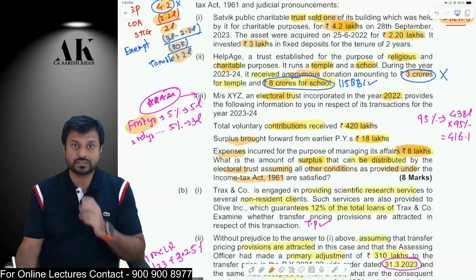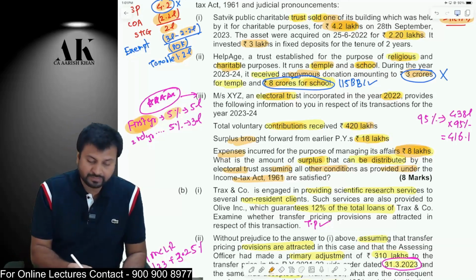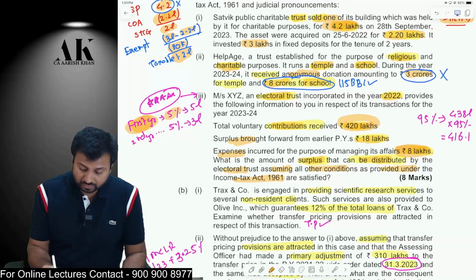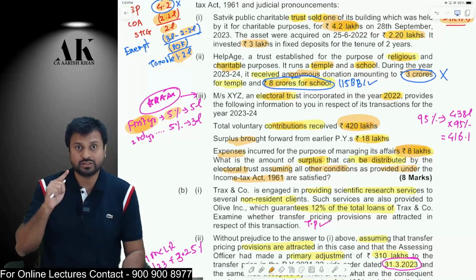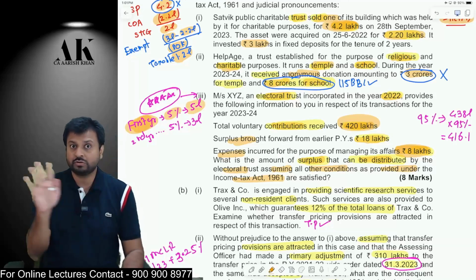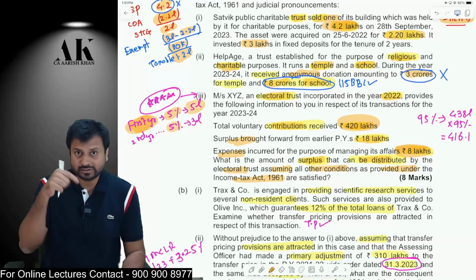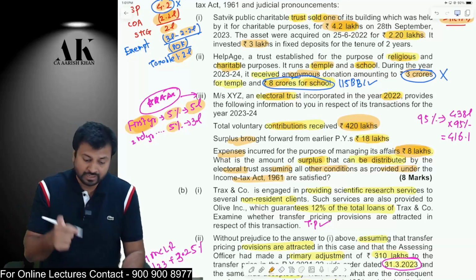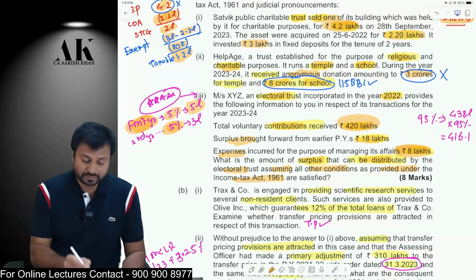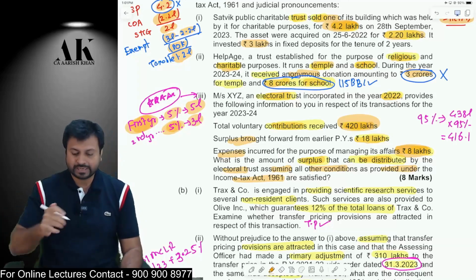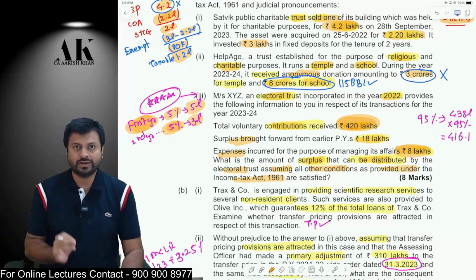So how much can they use? In the first year, they can use 5% of the donation received, compared with 5 lakh rupees, not more than 5 lakhs. And in the second year, which is more relevant for us because this is the second year, they can use only 5% subject to 3 lakh rupees. So in the second year, they can use only 5% of 420 lakhs, subject to 3 lakhs.